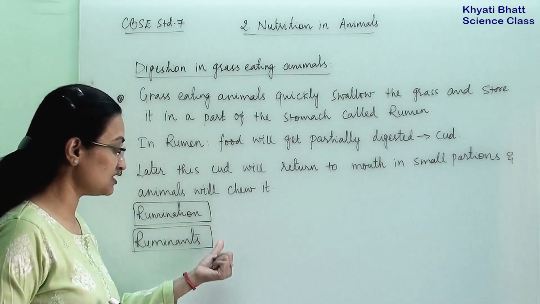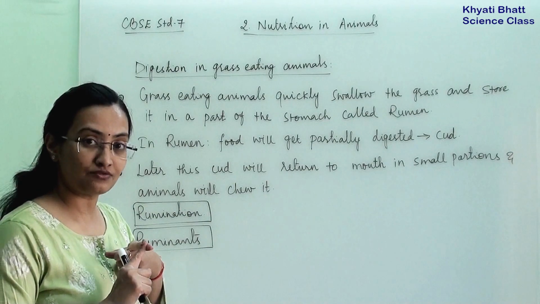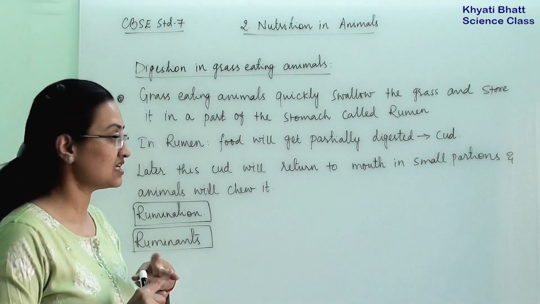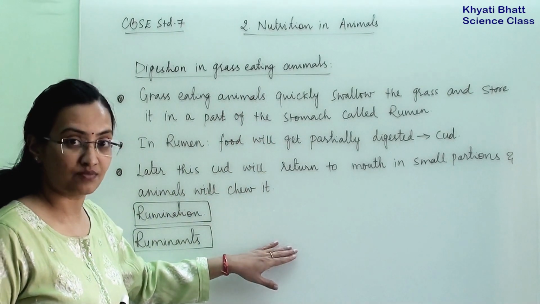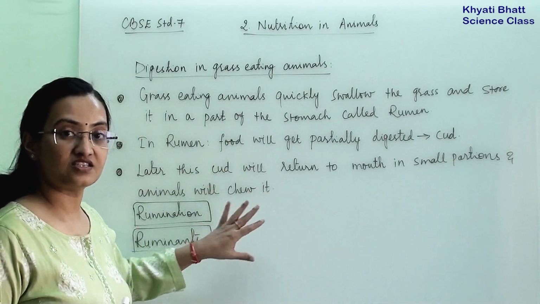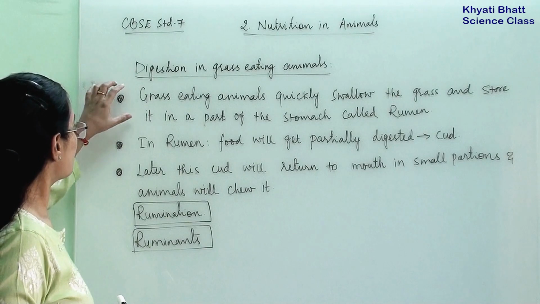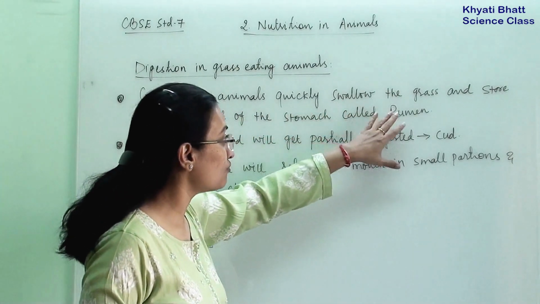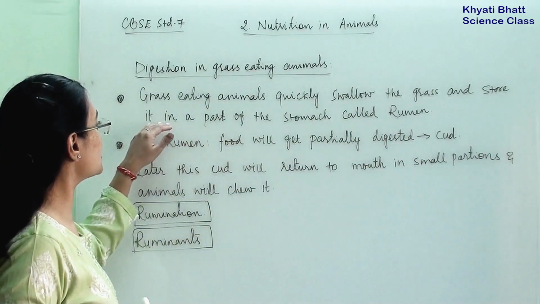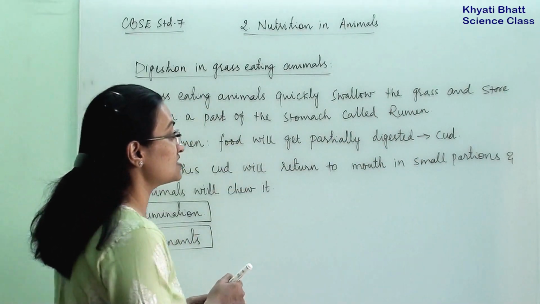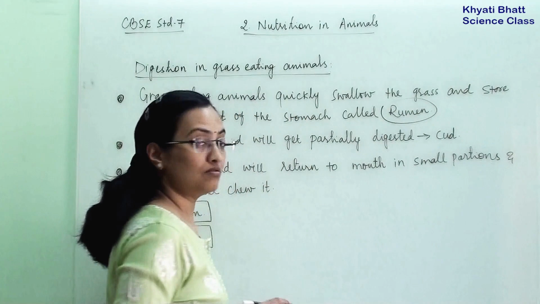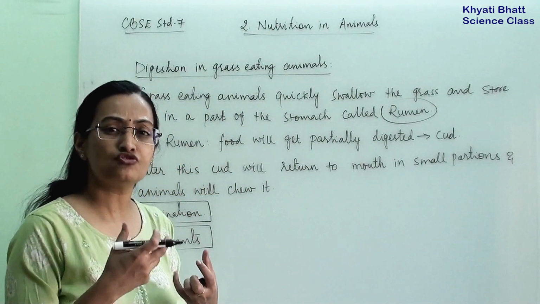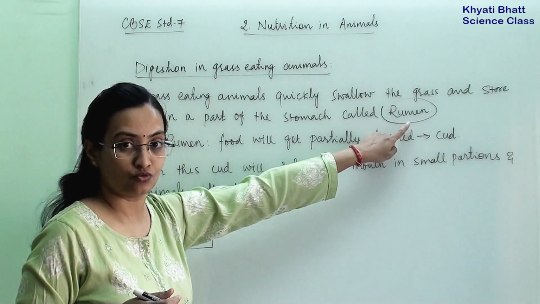For both of these questions, what is the process of rumination and why grass eating animals are termed ruminants, the answer will remain the same. These 3 steps are the answer for these 2 questions. First, grass eating animals quickly swallow the grass and store it in a part of the stomach called the rumen. They quickly chew it and store it in the rumen.